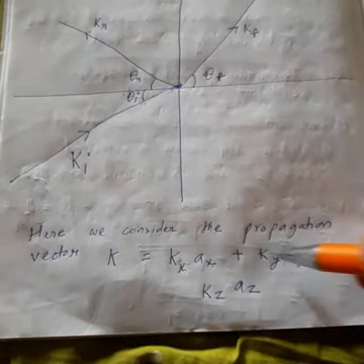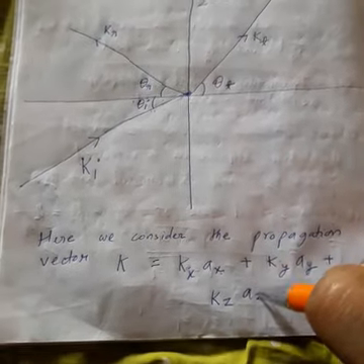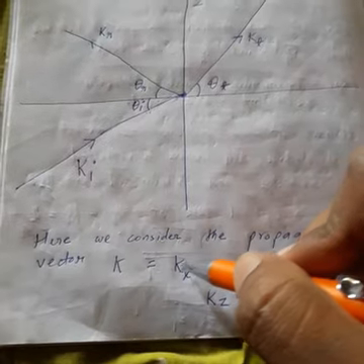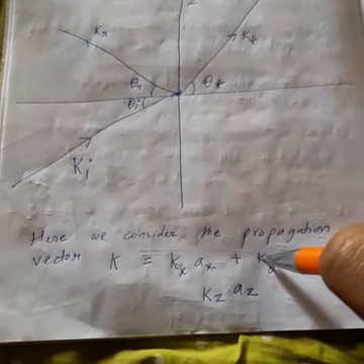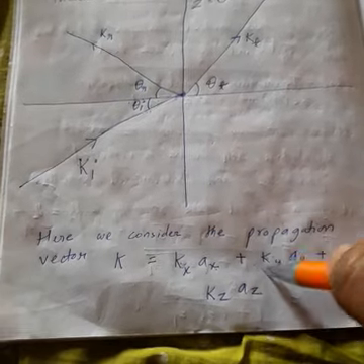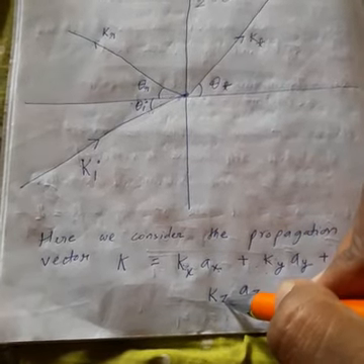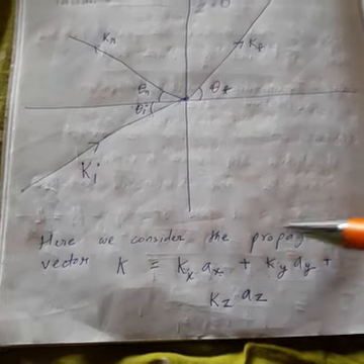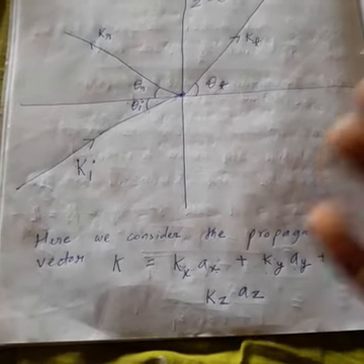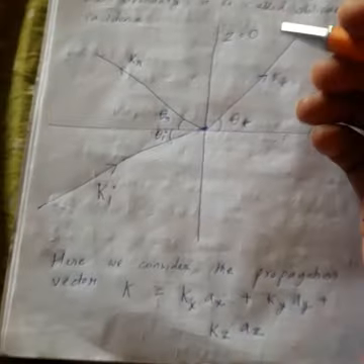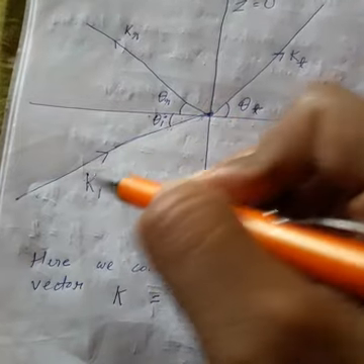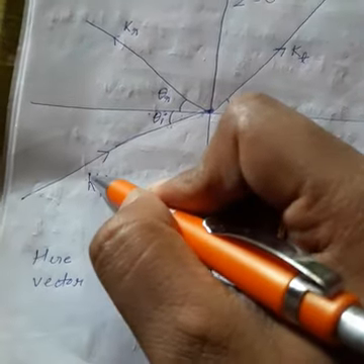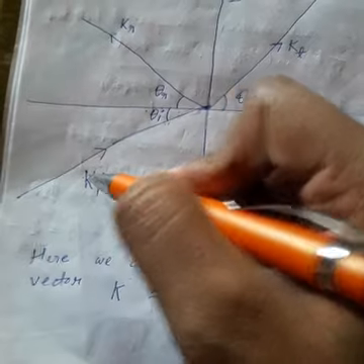So what is the vector? k = kx ax + ky ay + kz az. kx is the propagation constant in the x direction, ky in the y direction, kz in the z direction. ax, ay, az are what? You know, unit vectors. Similarly, let us first start with the incident wave. Ki denotes the propagation vector of the incident wave.